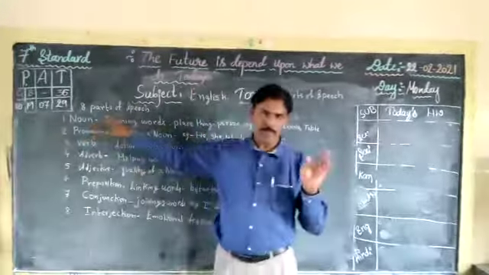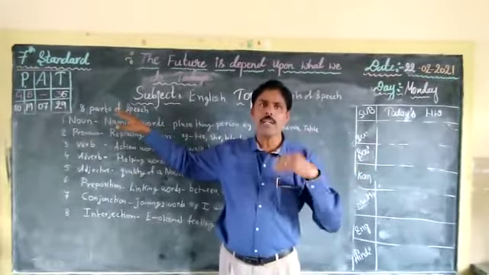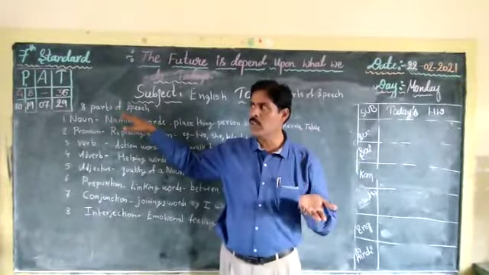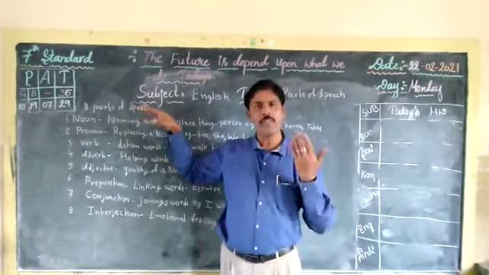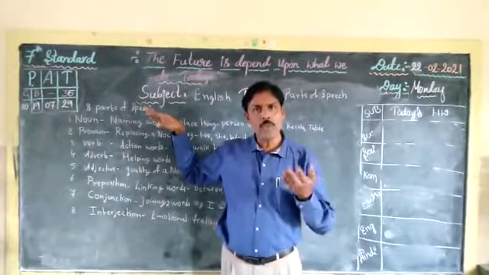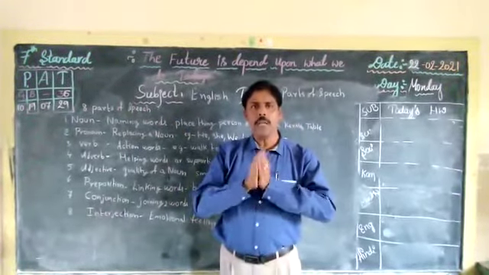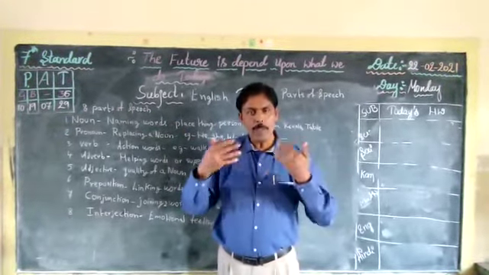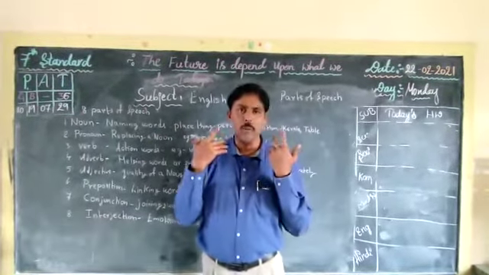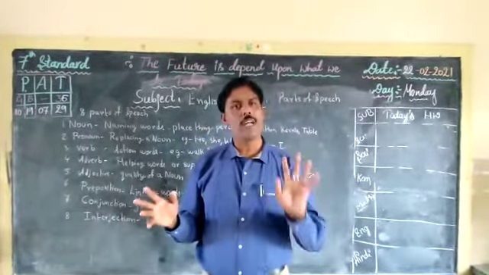What is a noun? All the names that you speak about, like the name of a place, name of a thing, or the names of any person. Whenever you say it in the form of a name, it is called a noun.